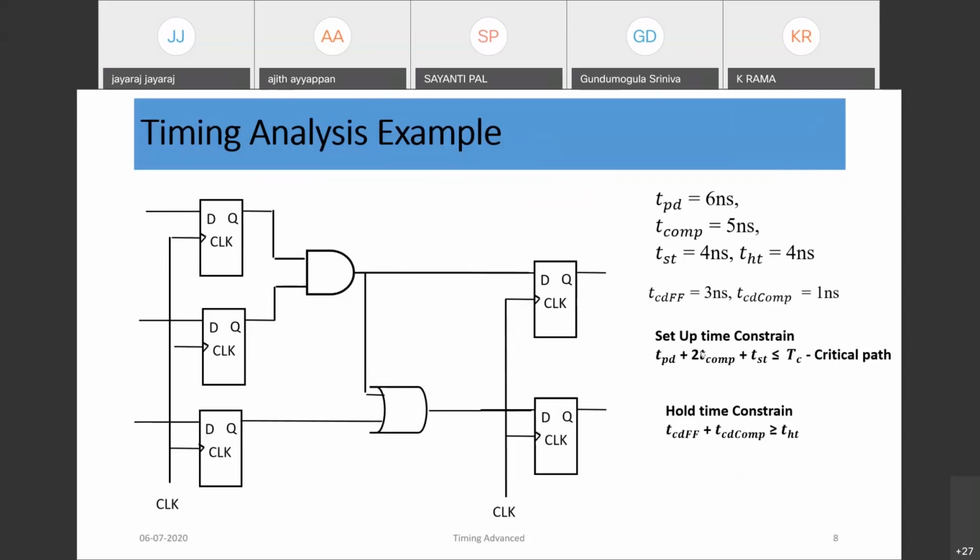Now assume TPD of the flop is 6 nanosecond, the combinational delay, meaning gate delay, is 5 nanosecond, setup time is 4 nanosecond, hold time is 4 nanosecond, contamination delay of the flop is 3 nanosecond, and contamination delay of the combo logic is 1 nanosecond. What would be the frequency of operation of this circuit?